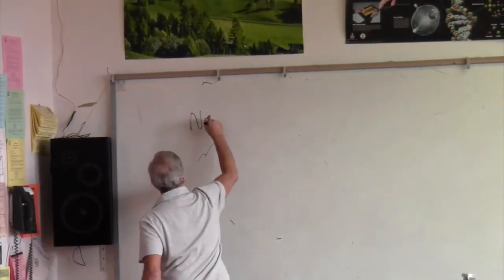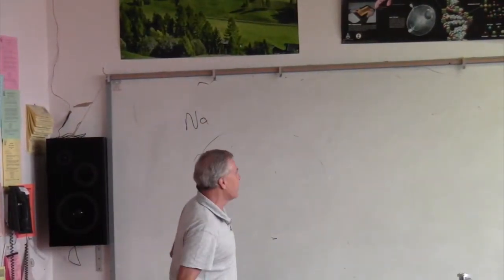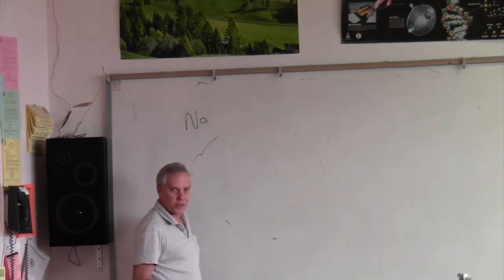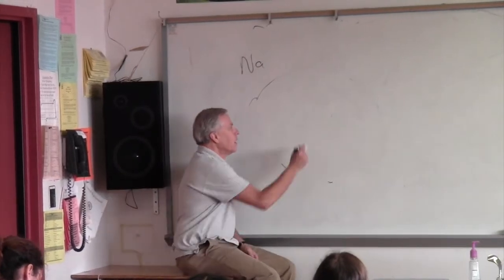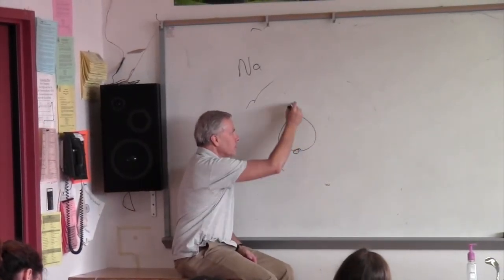Let's look at sodium. Sodium, Na, has an atomic number of what? 11. I'm not going to put the nucleus, I'm just going to put the orbits, because that's really the most important thing. So, let's put 2 on the first orbit.